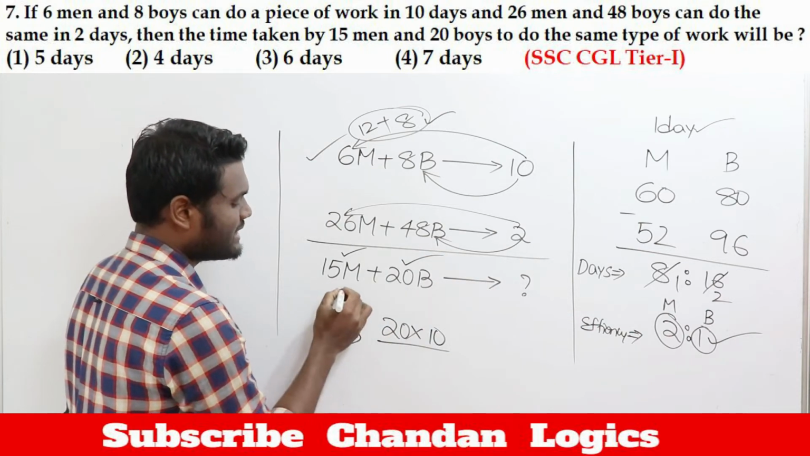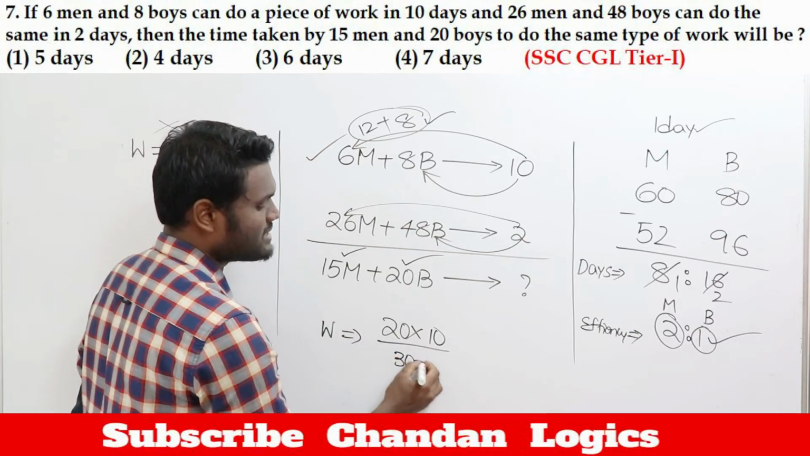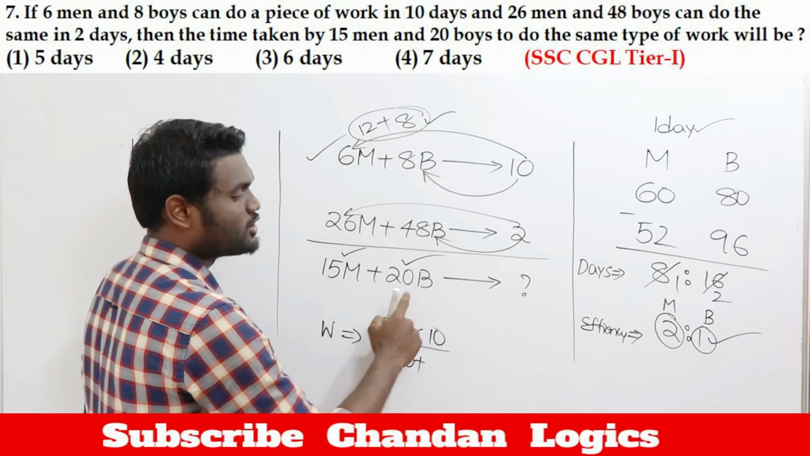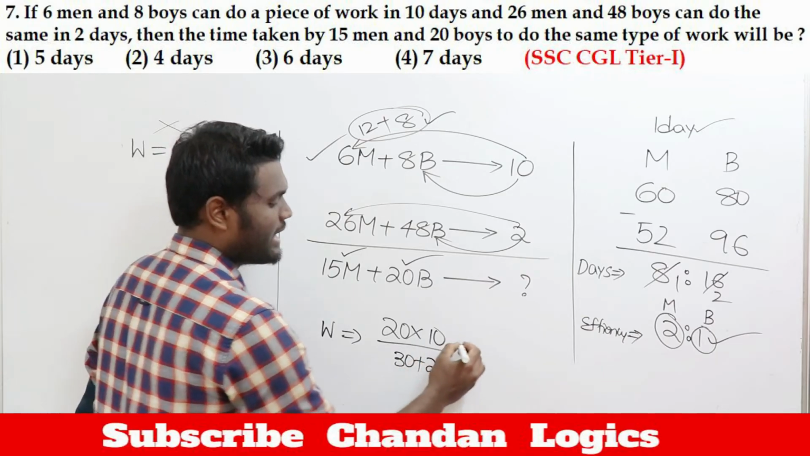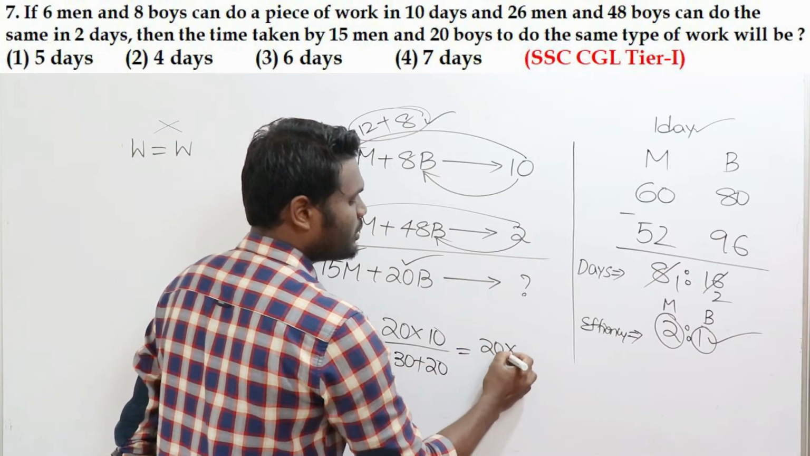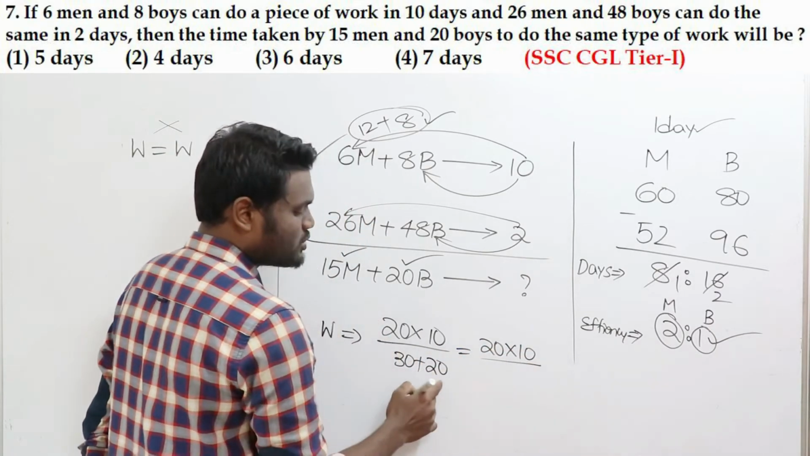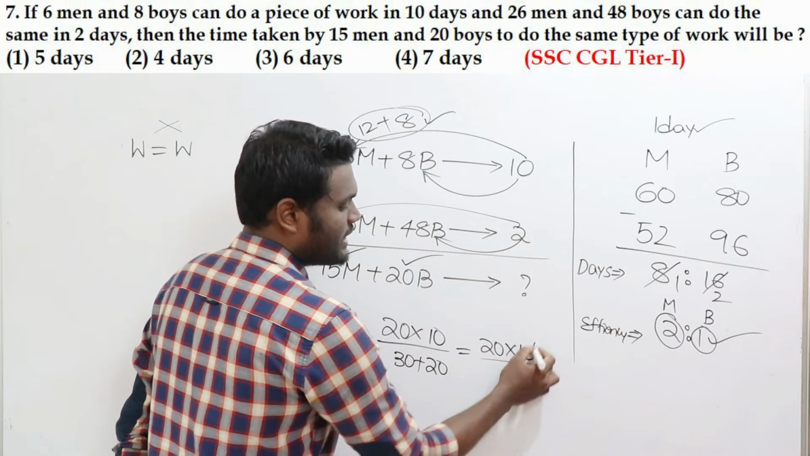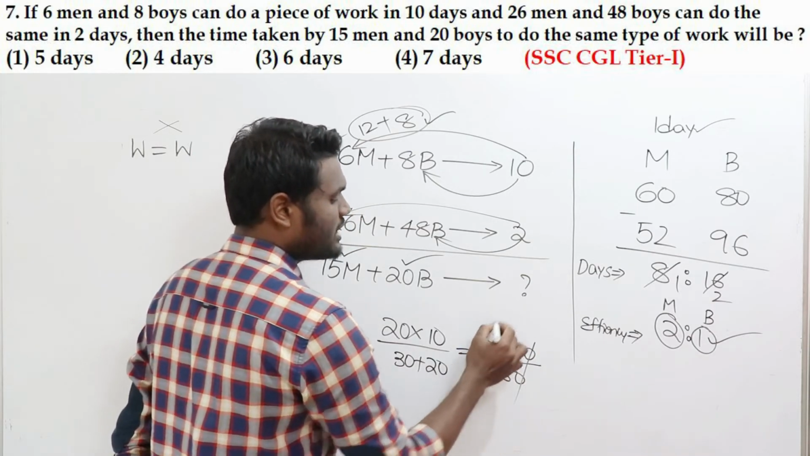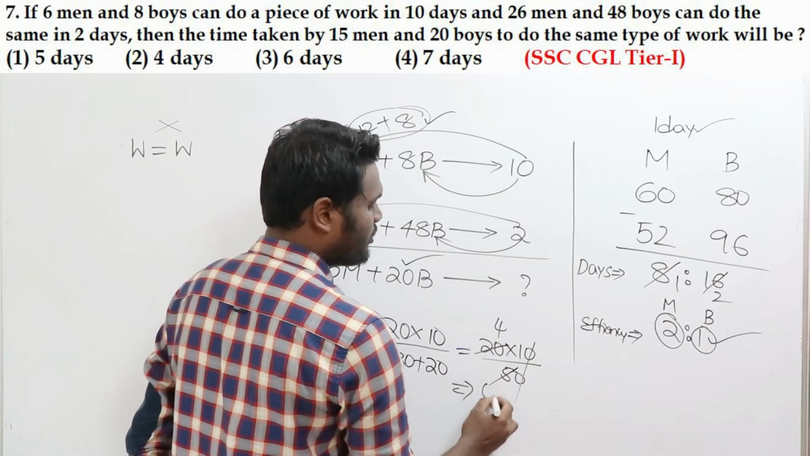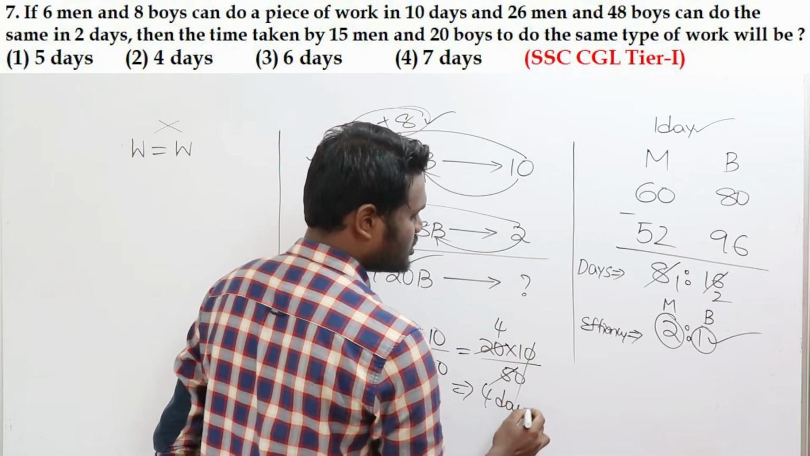15 into 2, that is nothing but 30. Yes or no? Plus boy can do 1 unit per day. 20 into 1, this is going to be 20. Now if you simplify this one, this will be 20 into 10 divided by 20 plus 30, that is going to be 50. 0 and 0 gets cancelled. 5 goes here how many times? 4 times. Which means number of days required for them will be 4 days of time.